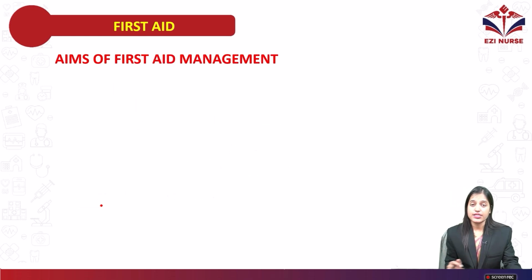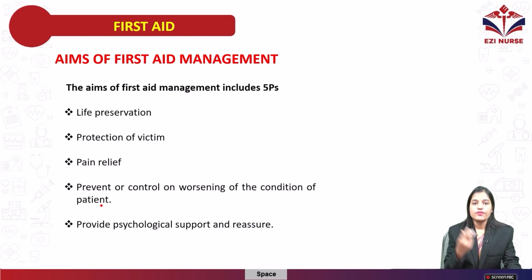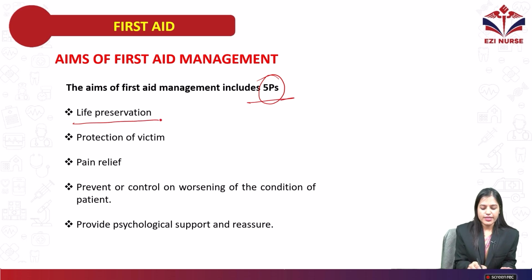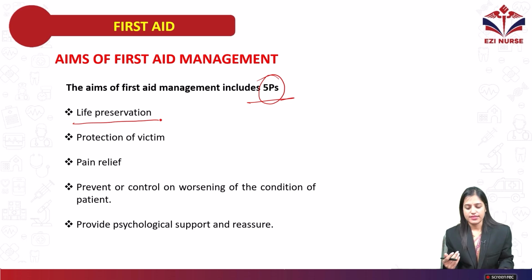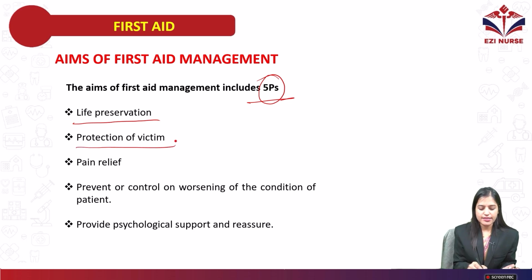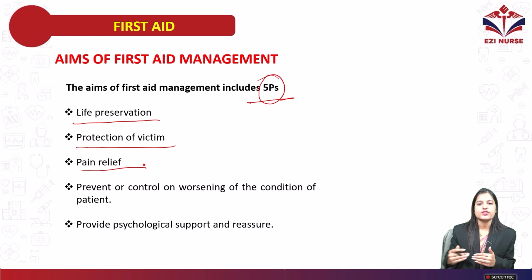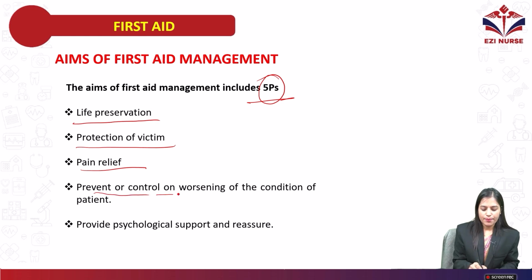Next, move on to the next topic, that is aims of first aid management. What are the aims of first aid management? There are the 5 P's we have to keep in mind. First one is life preservation. You have to protect the life of an injured person. For that, we are giving first aid management. Next is protect the victim. Pain relief. If the person is suffering from pain after an accident or maybe a fall from a height, to reduce that pain, we give treatment. Prevention or control of worsening of the condition of the patient.